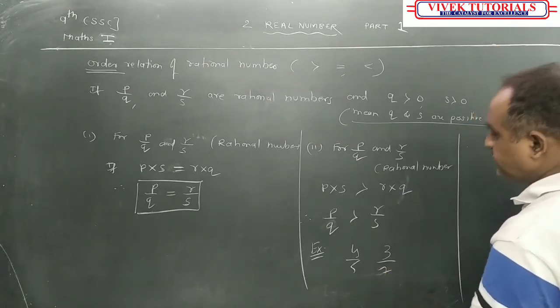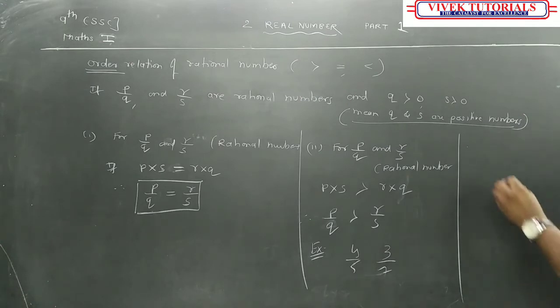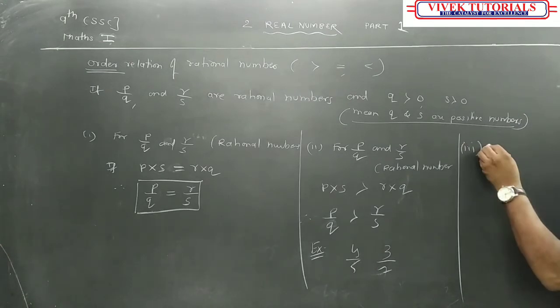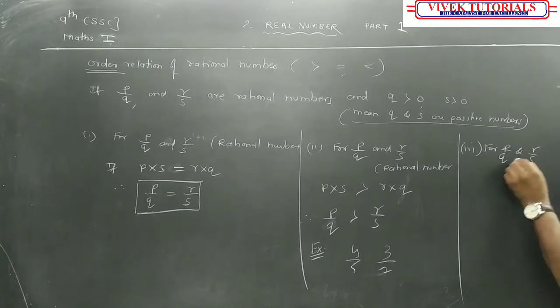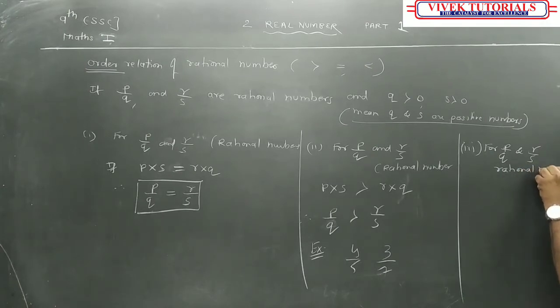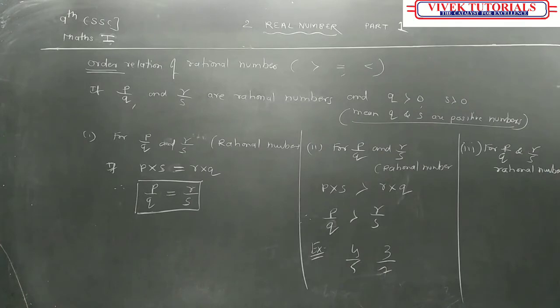Have you understood this? Now the third one: for P upon Q and R upon S, rational numbers, if they ask the order relation, what am I going to do?